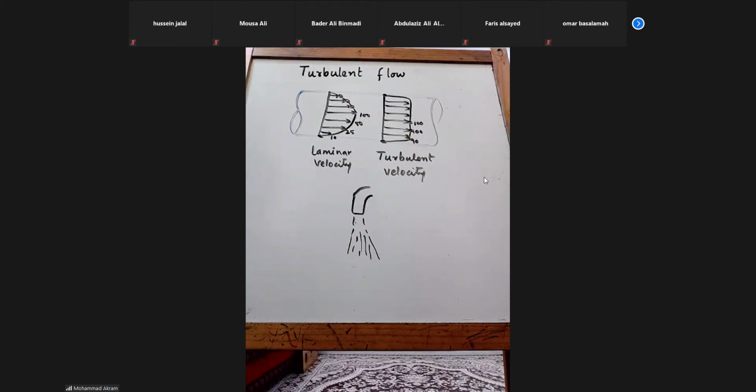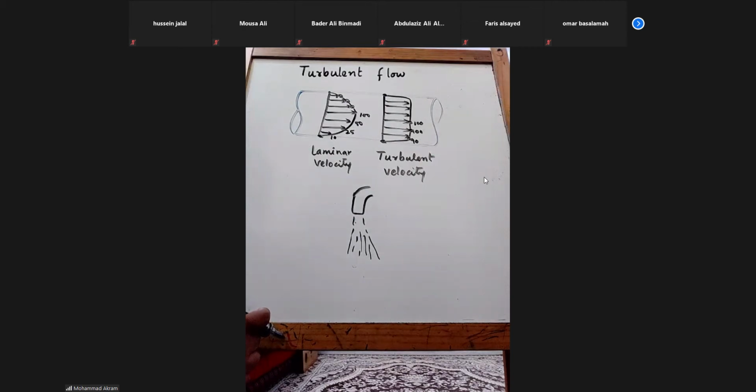Okay, like bathroom shower, etc. The flow will be laminar or turbulent? Turbulent because high velocity. Yes.